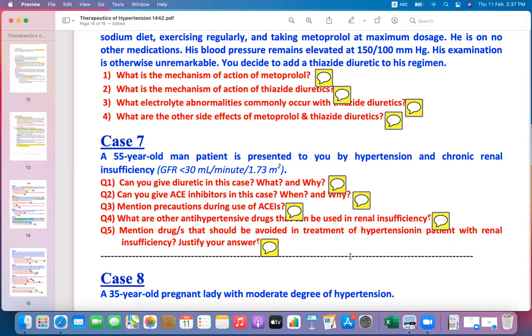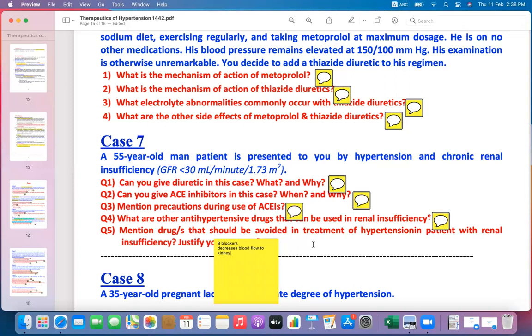Mention the drugs that should be avoided in the treatment of hypertension in a patient with renal insufficiency. Beta blockers and diuretics should be avoided because they decrease the blood flow to the kidney.